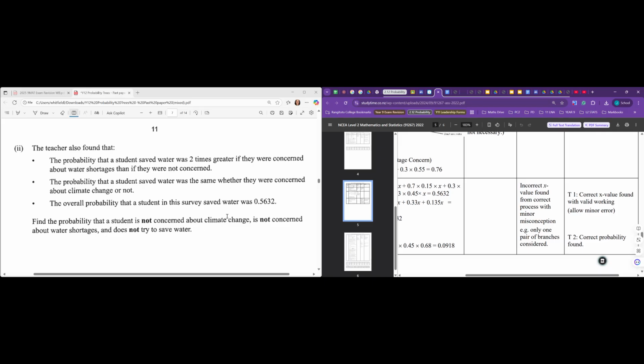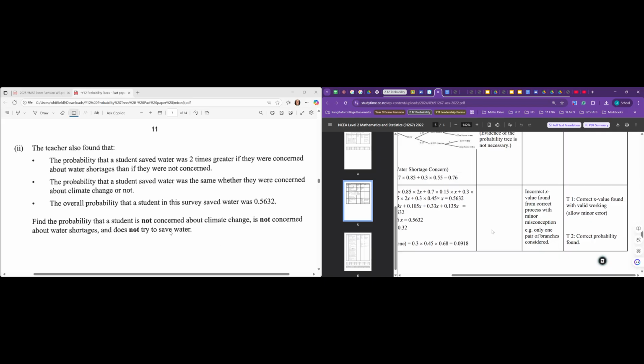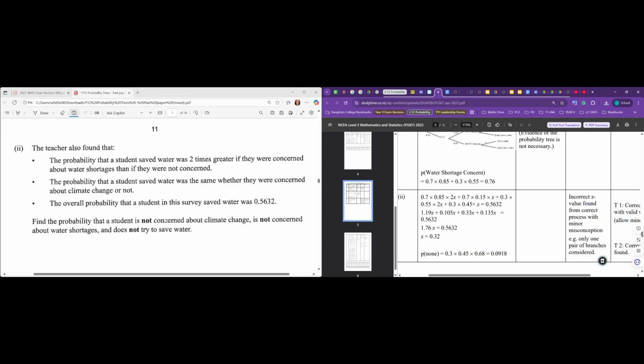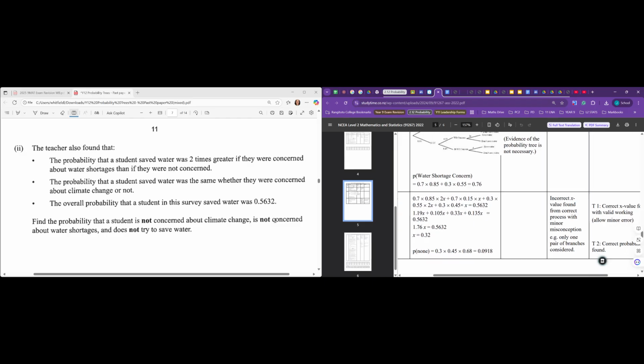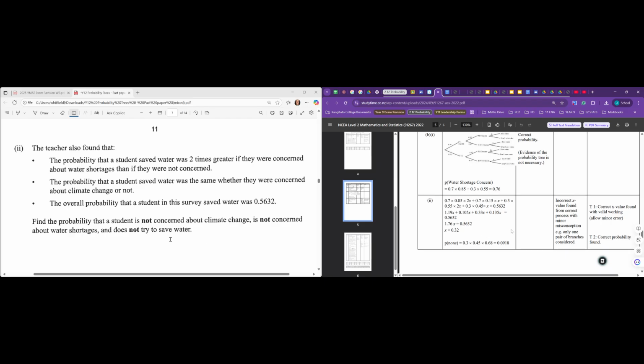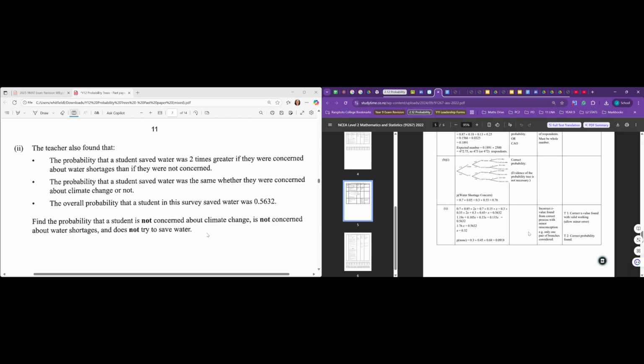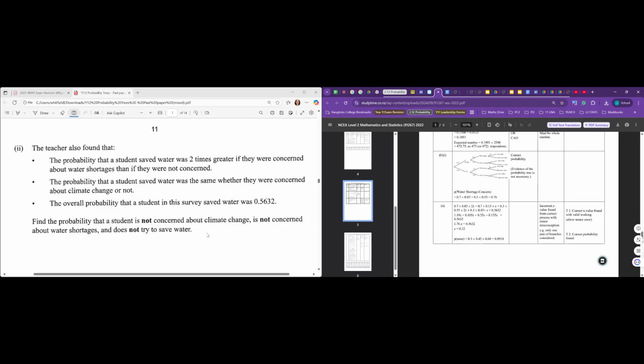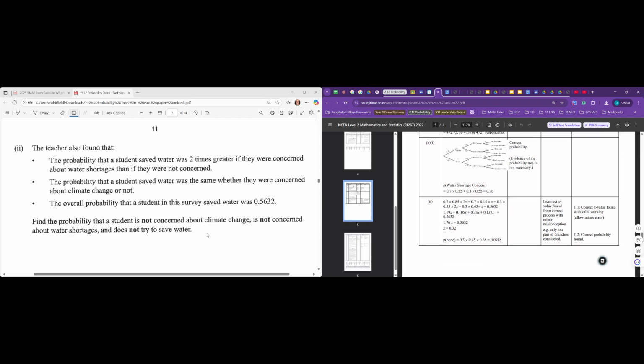So, for example, maybe you only did one of the branches, so you could still come up with an x here, even if you make some sort of mistake. You could still get a merit. You'll get an excellence for the correct x value found with valid working. Okay, so this equation and that final answer is fine, and then you'll get it for getting that answer correct. So I reckon that's a really nice excellence.